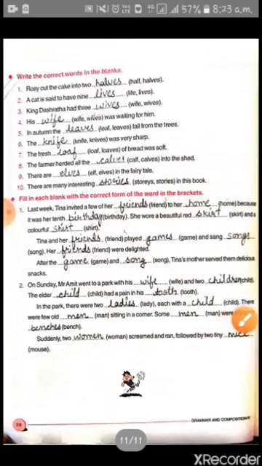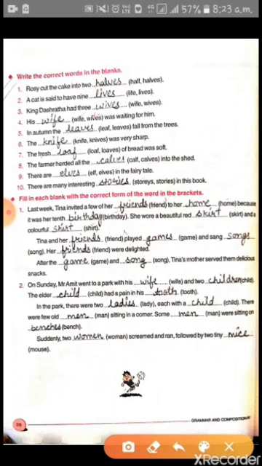Now come to page number 26. Write the correct word in the blanks. You have to write the correct word in the blank from the options. Rosie cut the cake into 2 halves. A cat is said to have 9 lives.